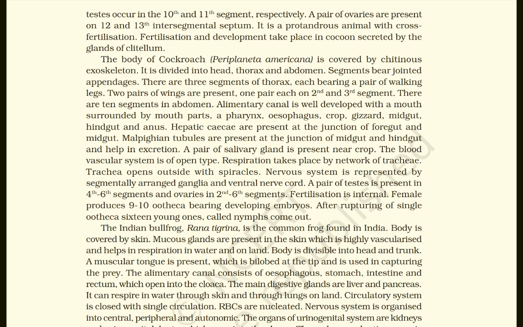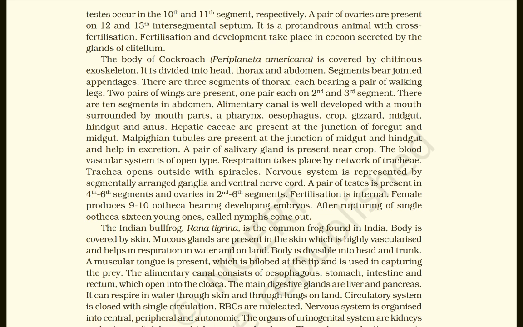The Indian bullfrog Rana tigrina is the common frog found in India. Body is covered by skin. Mucous glands are present in the skin, which is highly vascularized and helps in respiration in water and on land. Body is divisible into head and trunk. A muscular tongue is present, which is bilobed at the tip and is used in capturing the prey.